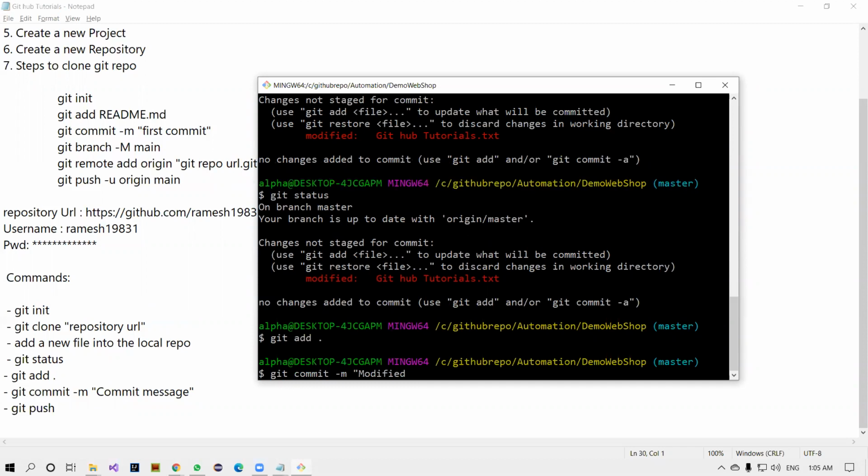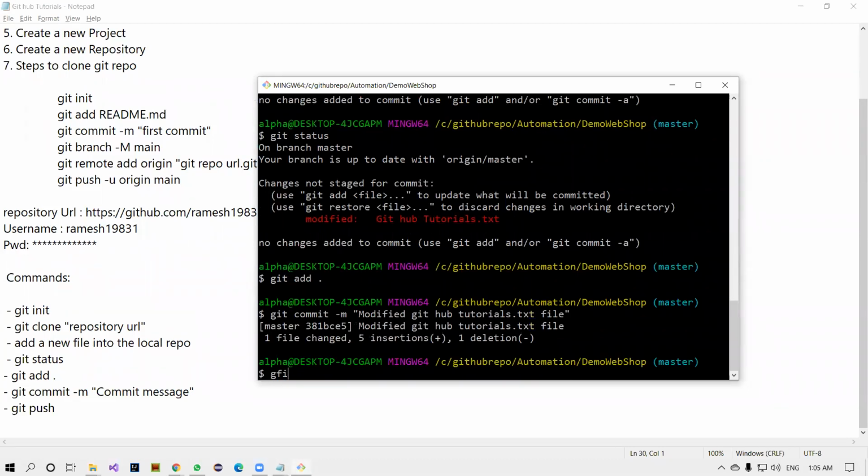What is that, sir? GitHub tutorials.txt file. Perfect. What next, sir? Git push. That's it. Simple.